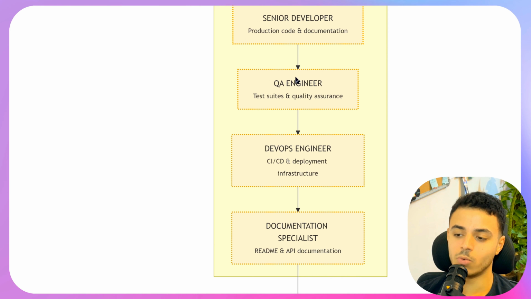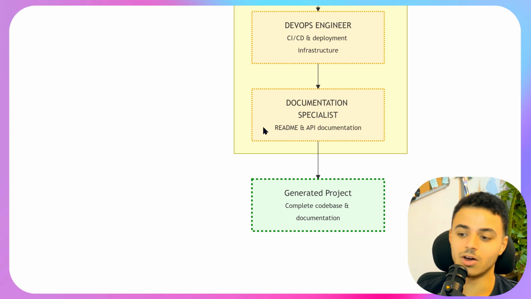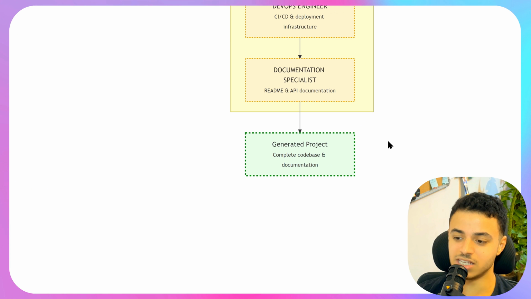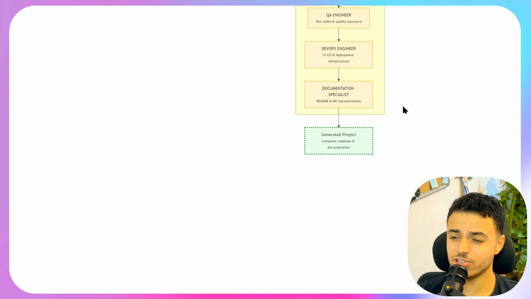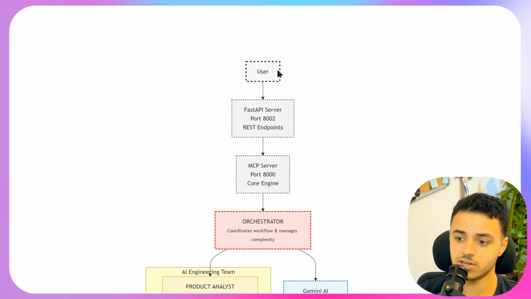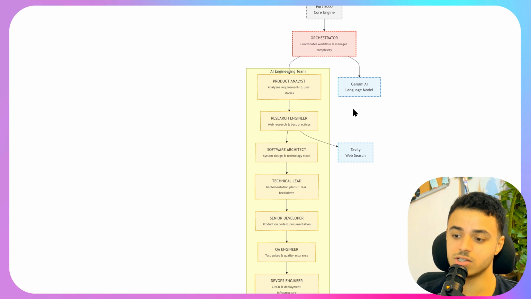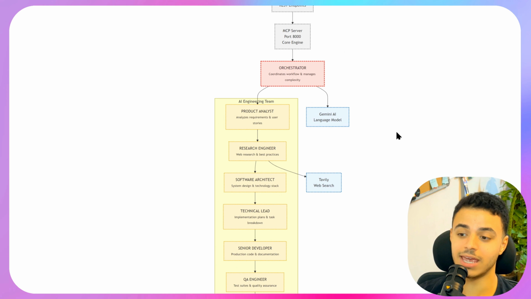And eventually we have the last stage, which is about testing and DevOps engineering, and finally the document specialist in order to document the whole project. And finally, you will get the generated project folder that covers all the things that you wish. So it is literally a software company. The user just needs to pass the prompt that covers what the user wants. You can just scale this system to so many other use cases in which you have different tools collaborating and talking to each other in a very professional way. And this is just an example of how strong MCP is.